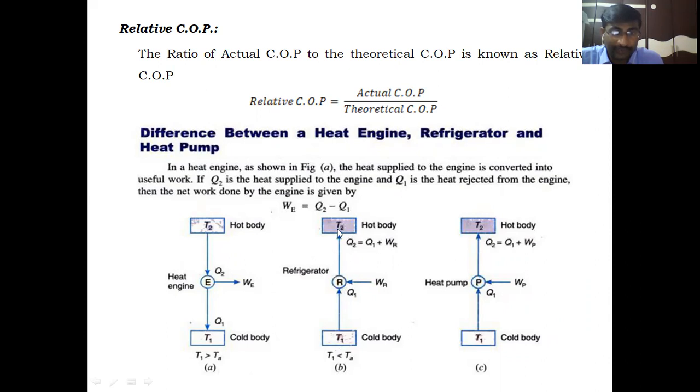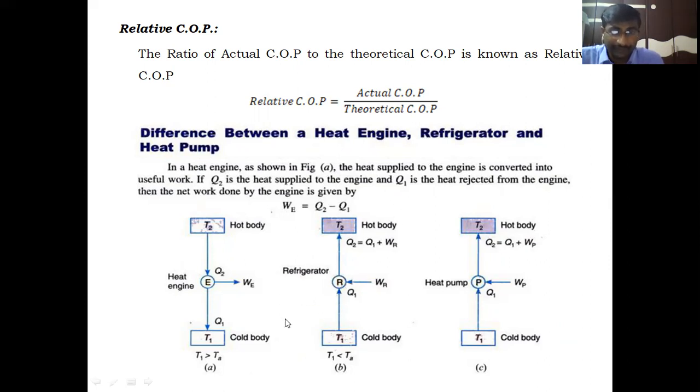For doing this, pumping heat from one place to another, from the low temperature body to the high temperature body, it requires some work input. Only by absorbing work input can heat be transferred from low temperature to high temperature. Otherwise, naturally, heat flows from high temperature to low temperature. By using a mechanical system, we can transfer heat from the low temperature body to the high temperature body. That is, the refrigerator is the machine.